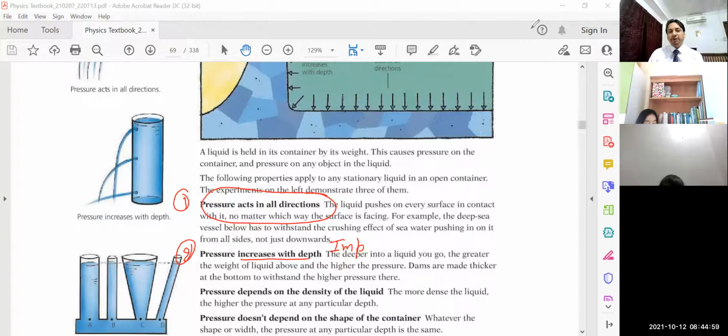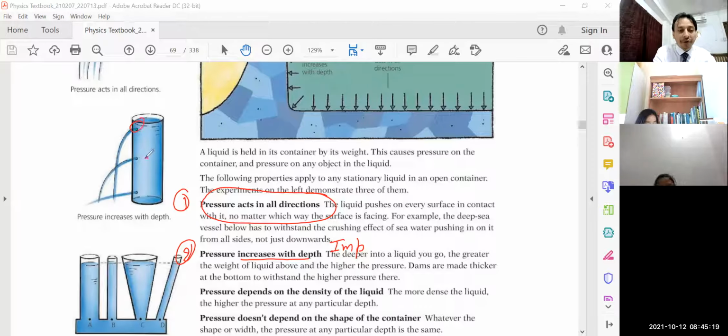Why will our body experience more and more pressure? Due to the weight of the liquid, the weight of the water molecules above me, more and more. If I move downward, my body will experience more and more pressure. I can explain this point with the same explanation here.